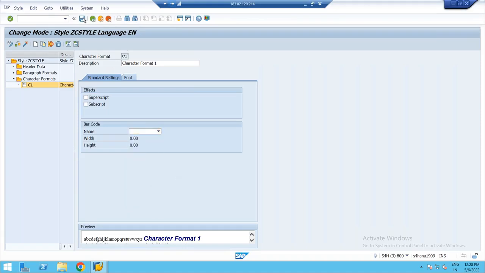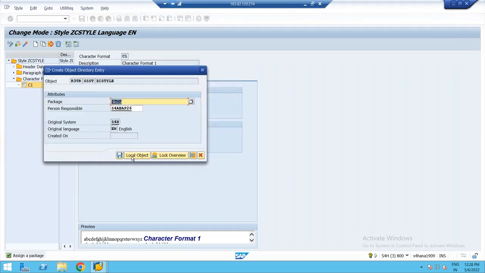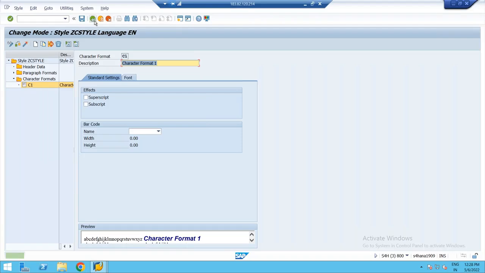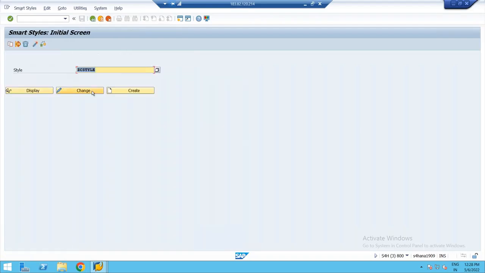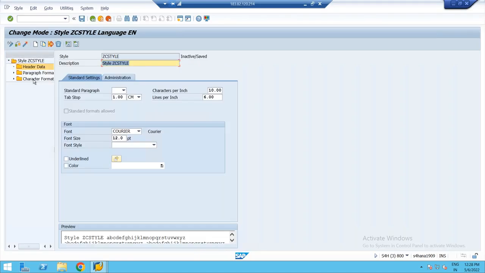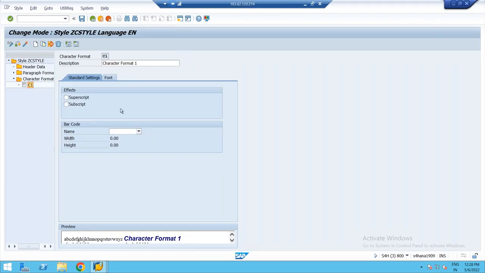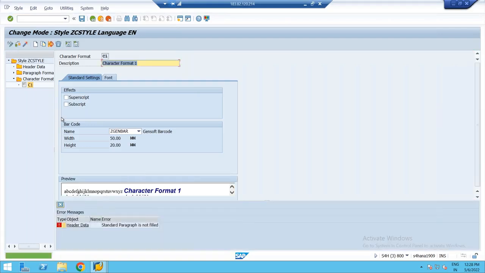It's not showing by default, let me save it once and come back again. Yes, now it is refreshed. Z Gen bar. So I created one character format C1. Save it. Check for syntax errors.